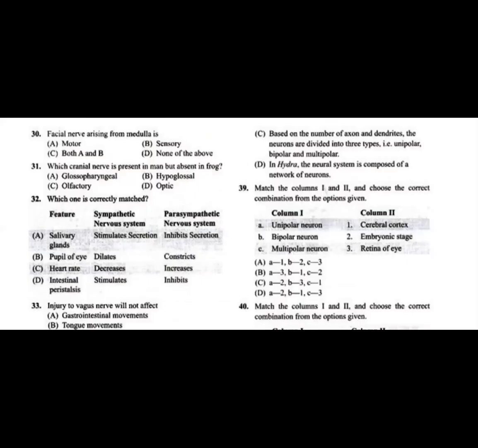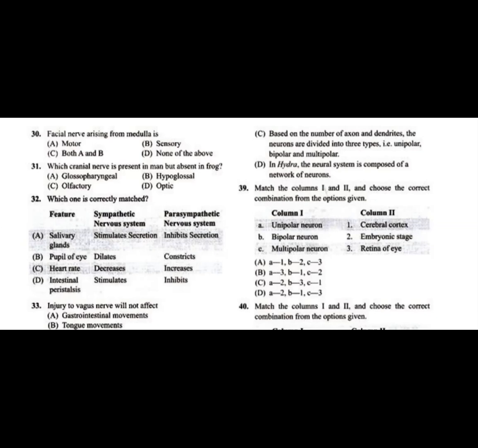Now question 38, statement C: based on the number of axons and dendrites, the neurons are divided into three types. Yes, we have studied this. It is the classification of neurons into unipolar, bipolar, and multipolar. Unipolar has only one axon and no dendrites, found in the embryonic stage. Bipolar has one axon and one dendrite, found in the retina of the eye. Multipolar has many dendrites and an axon, found in the central nervous system or cerebral cortex.